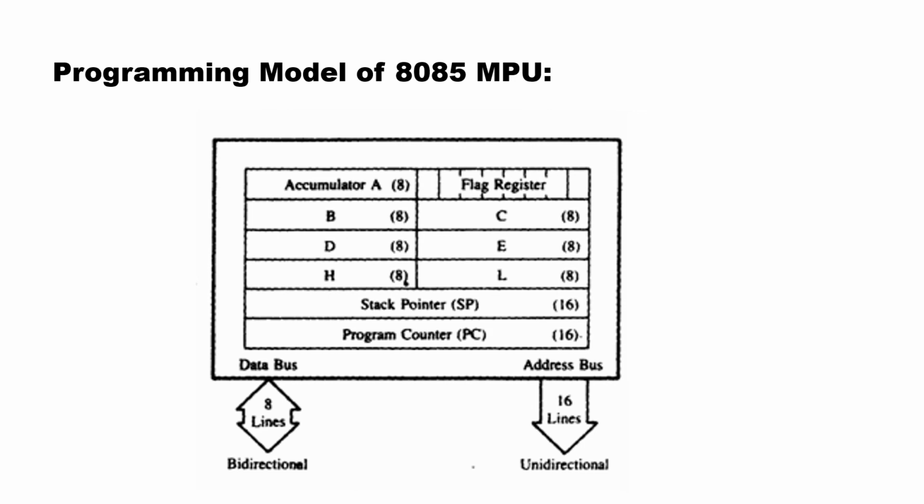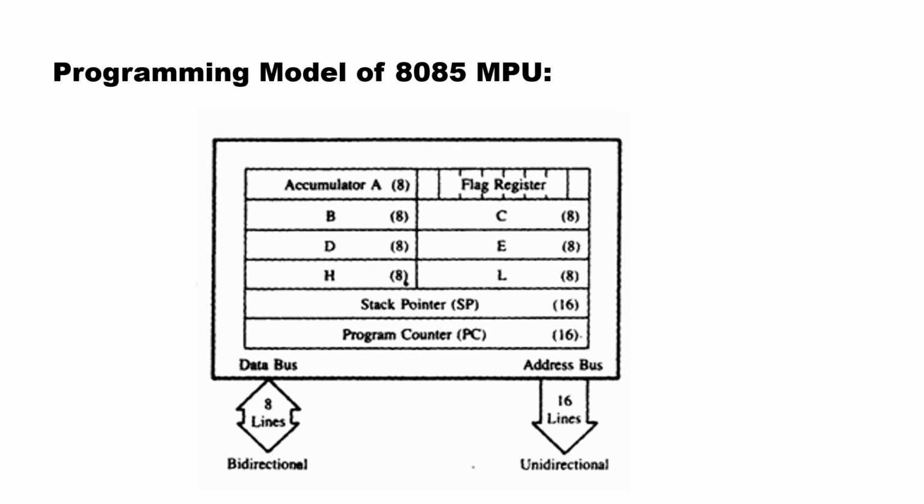Starting with the accumulator, it is 8-bit. When performing an arithmetic and logical operation, one of the numbers should be stored in the accumulator. After the operation, the result is stored in the accumulator. Flag register: the flag register of the 8085 microprocessor is again 8-bit. There are 5 active flags present in the 8085. After the arithmetic and logical operation, the status of the result is present in the flag register.